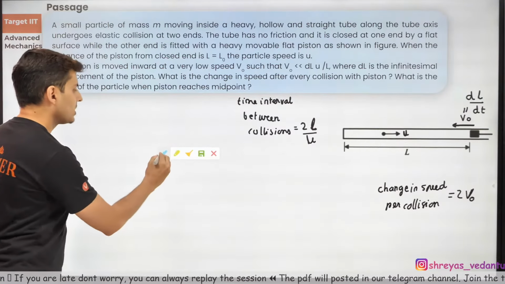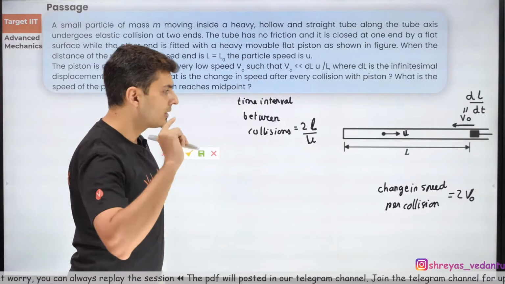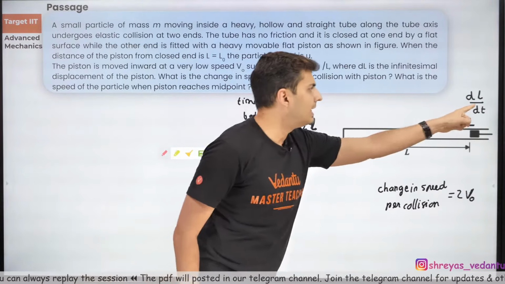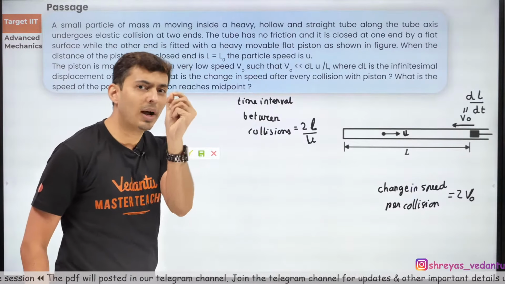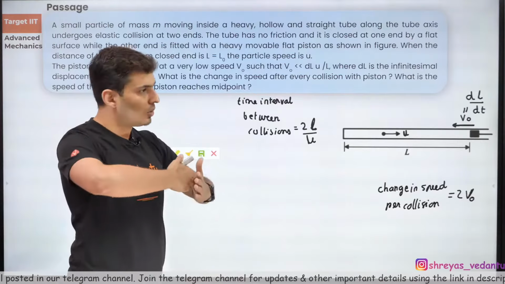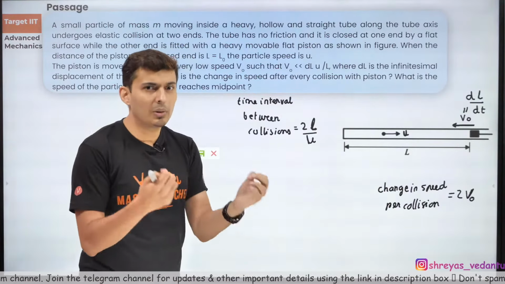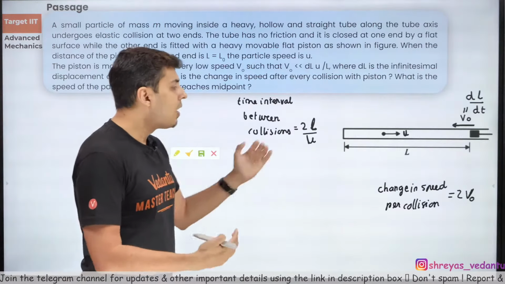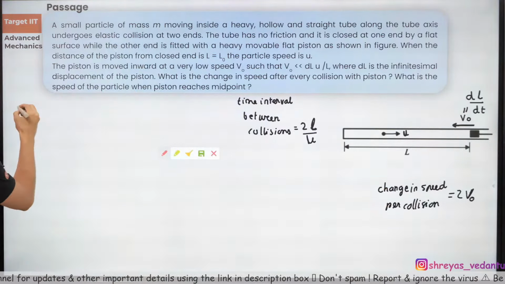Think now. Every time the collisions happen, the speed changes, and I have dt time. So how much velocity changes in one dt time or in a small interval? I know the speed changes over a large period of time, but if I average it out, what is the average rate of the speed change per unit time? Let's try to find that out.